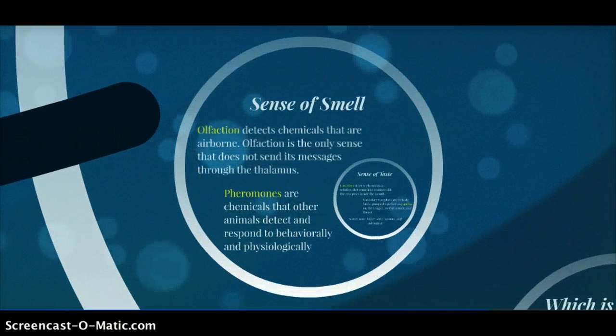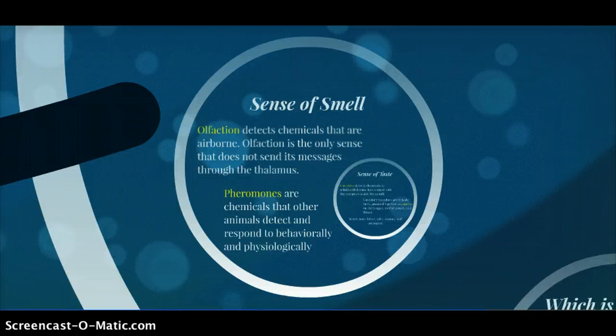Our sense of smell. The sense of smell, or olfaction, detects chemicals that are airborne. Neurons in the upper nose detect molecules that pass into its moist lining, the mucous membrane. Odor molecules bind to receptors on the dendrites of the olfactory neurons and lead to changes in the firing rates of these neurons, whose axons combine to form the olfactory nerve.